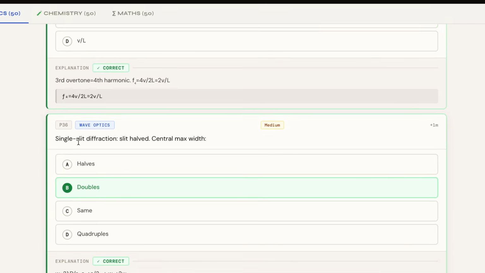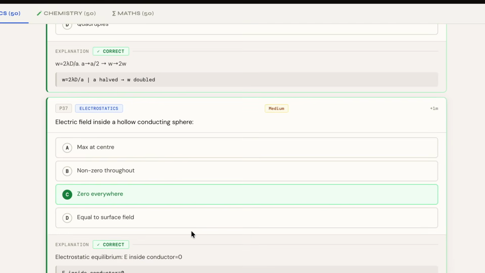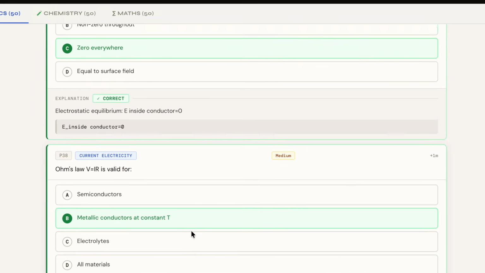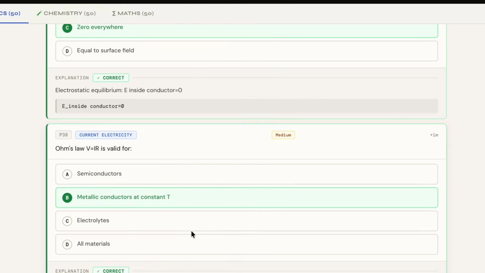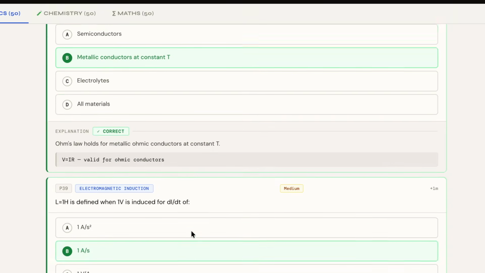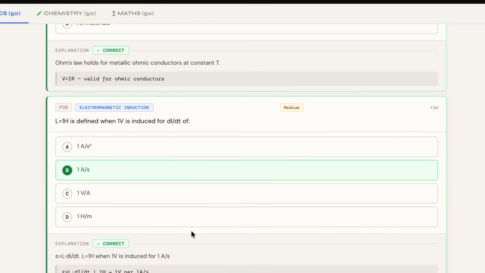For the 36th question, the correct answer is B, and the question belongs to wave optics. The difficulty level is medium. Next, as we move ahead, we have the 37th question from electrostatics, and the overall difficulty level is medium, and the answer is C, which is 0 everywhere. For the 38th question, the correct answer can be checked on the screen, which is B, and the difficulty level is medium. For the 39th question, electromagnetic induction, the correct answer is B, and the overall difficulty is medium.